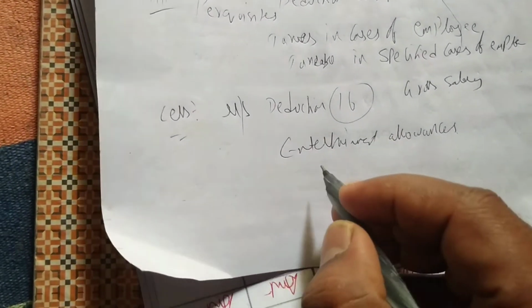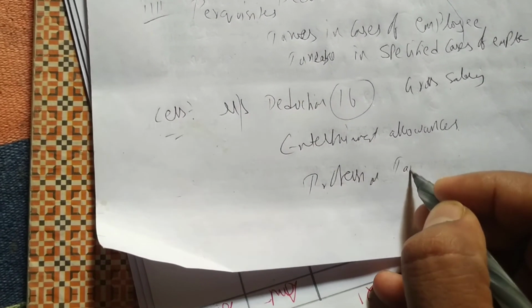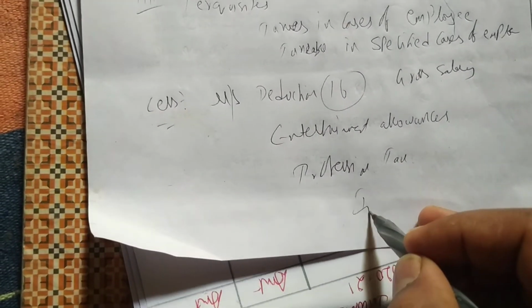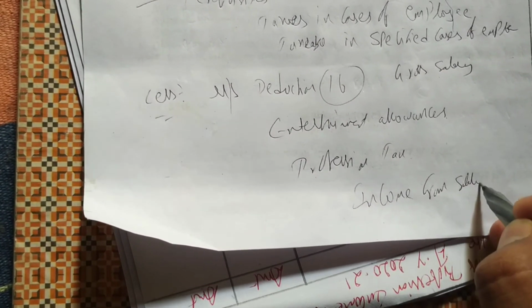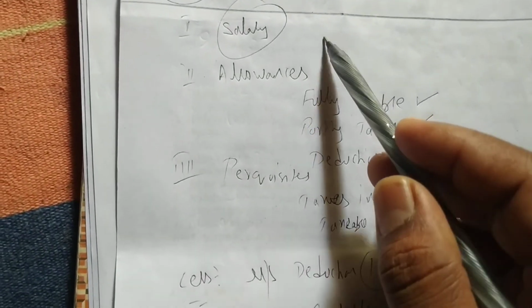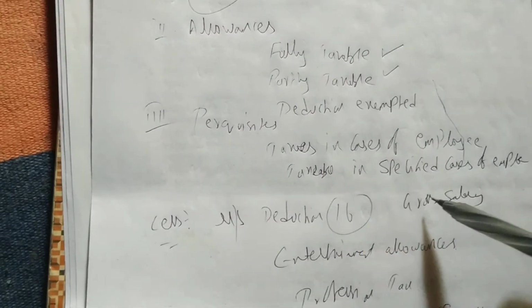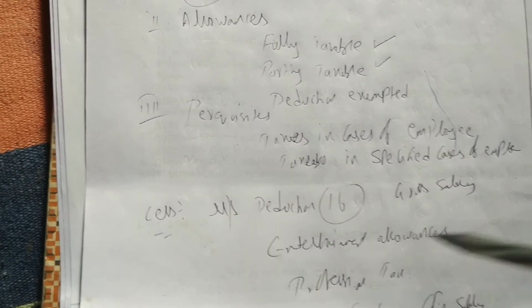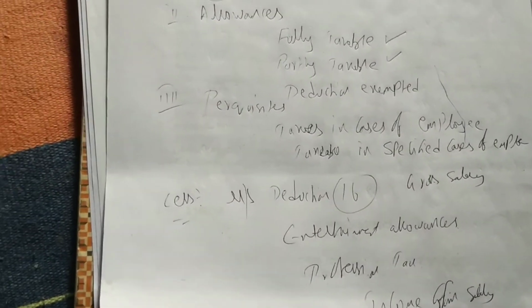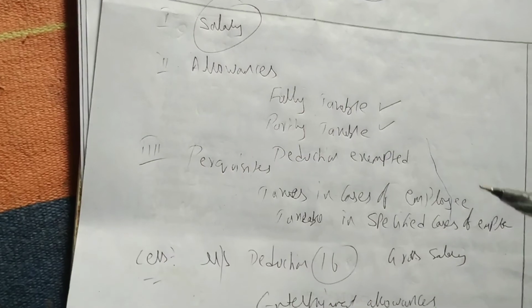Then we get income from salary. So we first write salaries, then add allowances, then write perquisites, and then we get gross salary. Then we do deductions under section 16: entertainment allowance and professional tax. Then we get income from salary. This is the format; slowly we'll see one after the other.